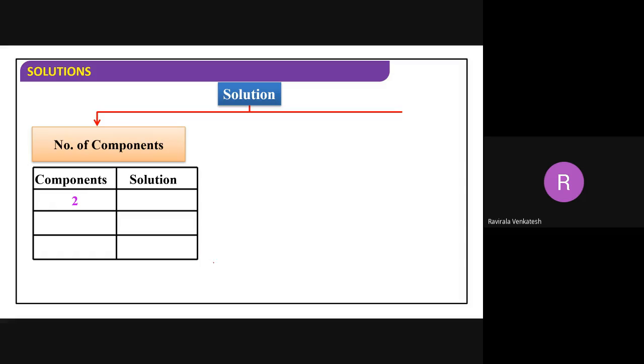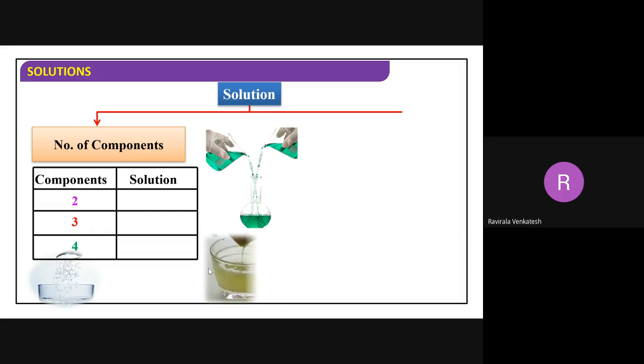For example, remember, beta, the solvent will always be one only. You may have two or more solutes, but the solvent will be one only. If you have two components, one solute and one solvent, that is called binary. Three components means two solutes and one solvent, that is called ternary. Four means three solutes and one solvent, that is called quaternary. So binary solution, ternary solution, quaternary solution.